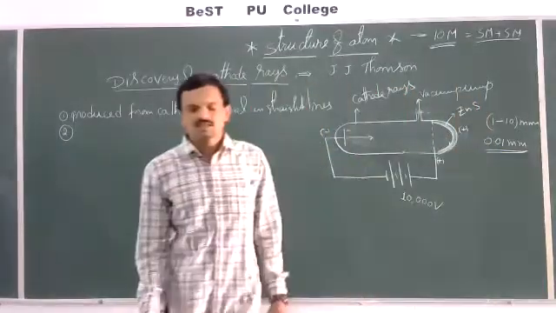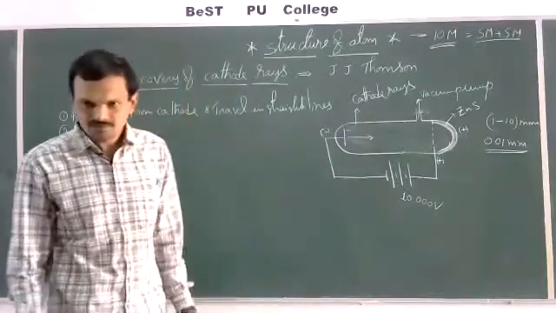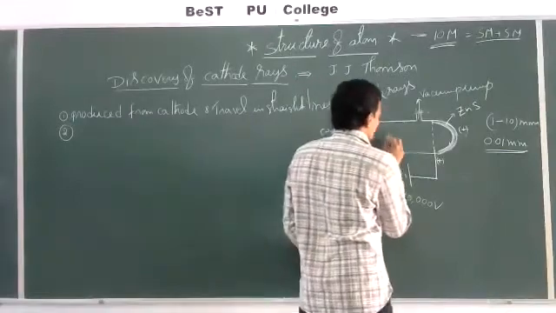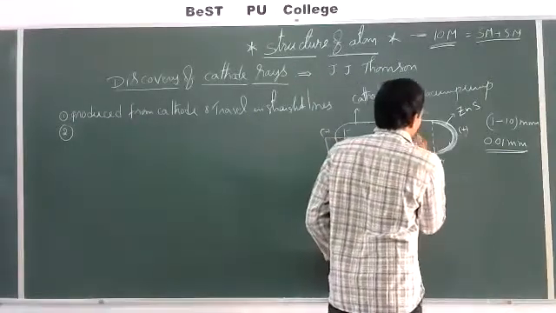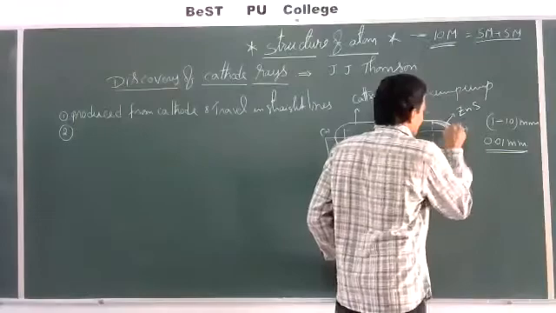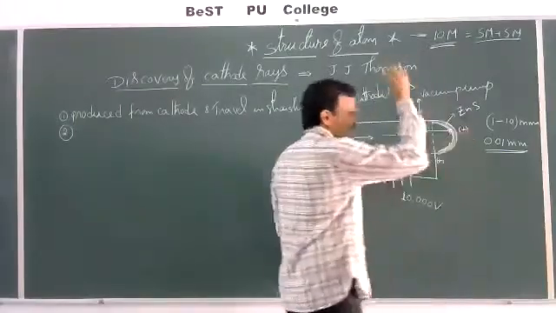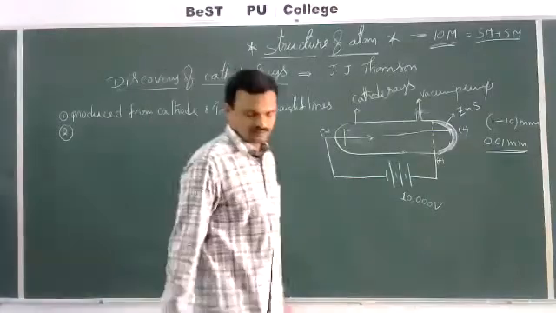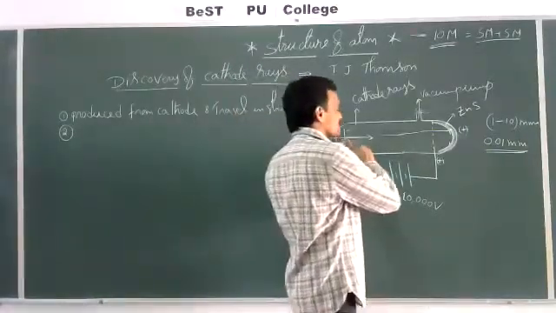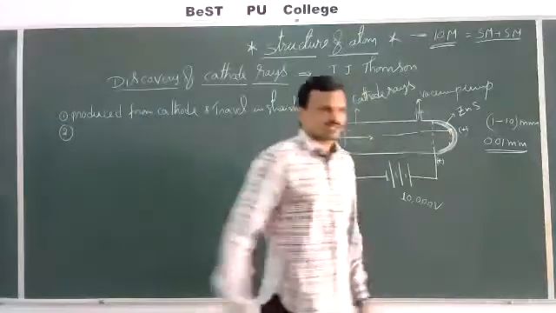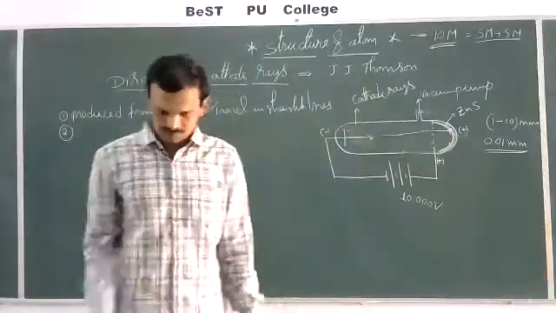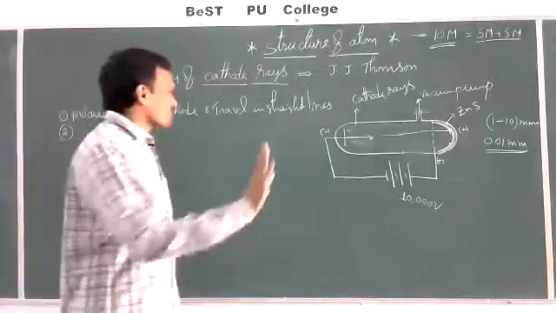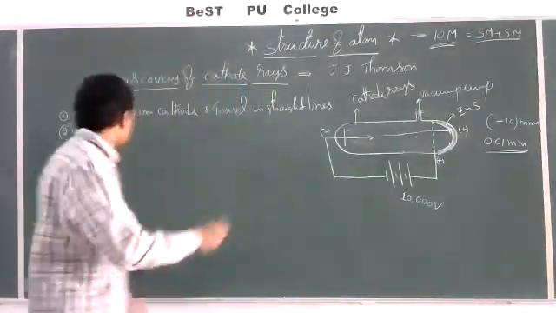Zinc sulfide is a fluorescent material. Whenever cathode rays travel in straight lines, come out through these perforations and strike the zinc sulfide screen, we can notice a bright spot, which is known as fluorescence.